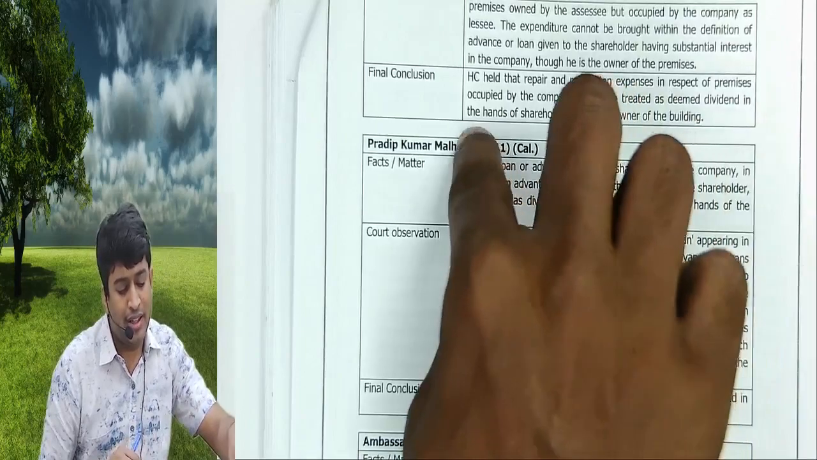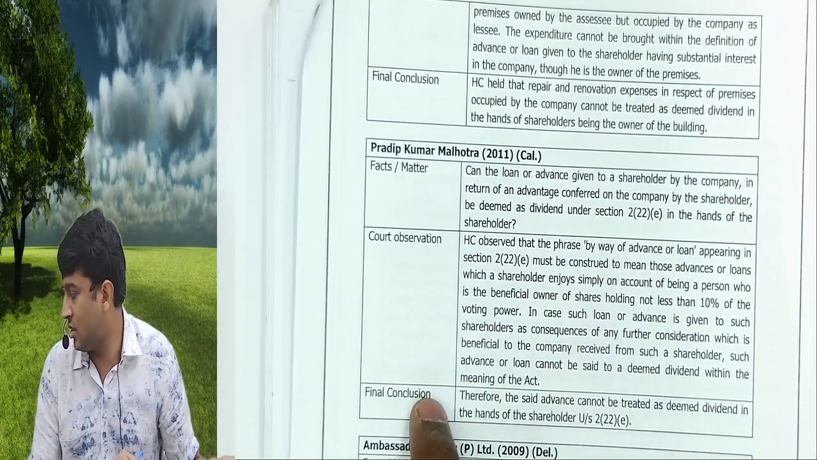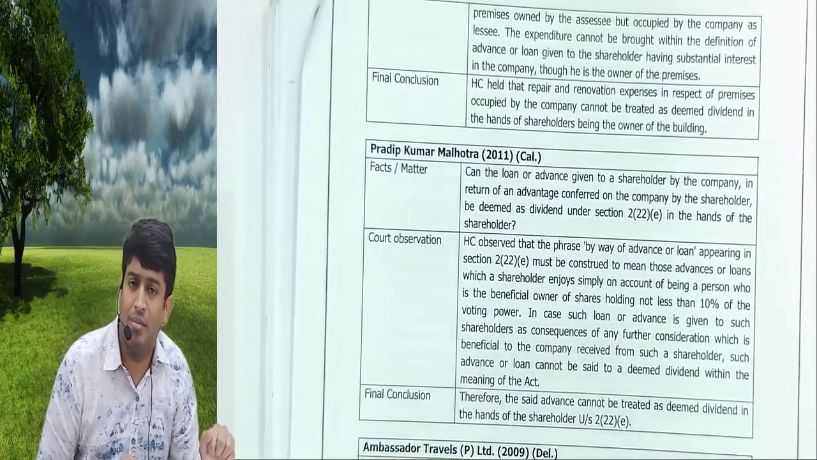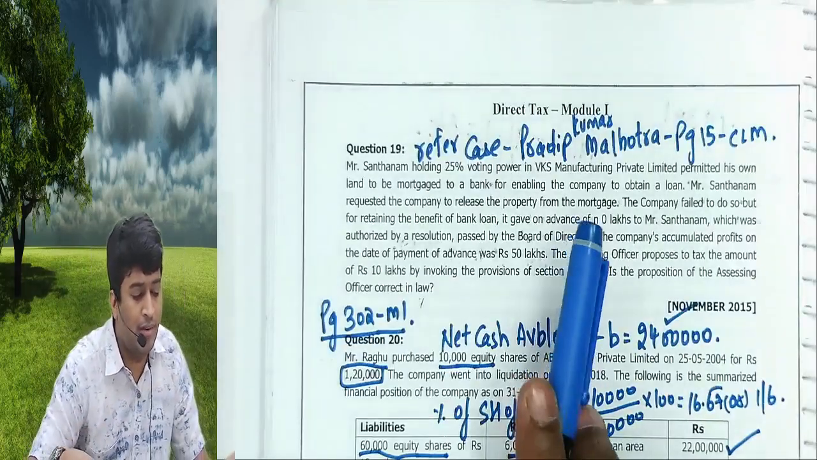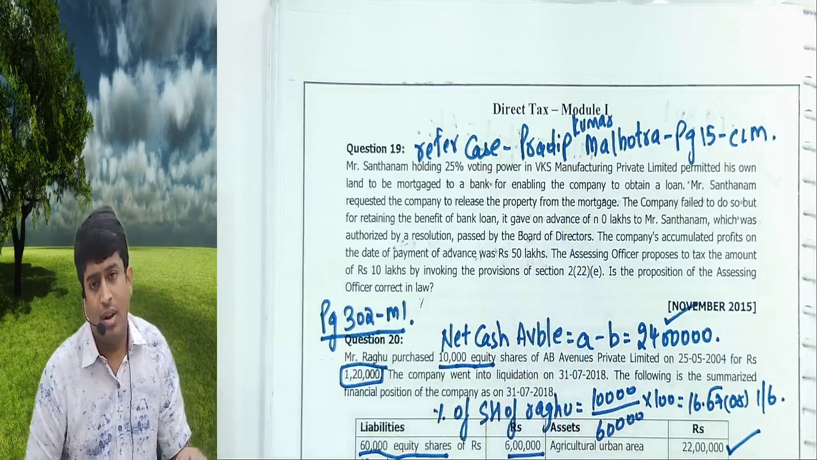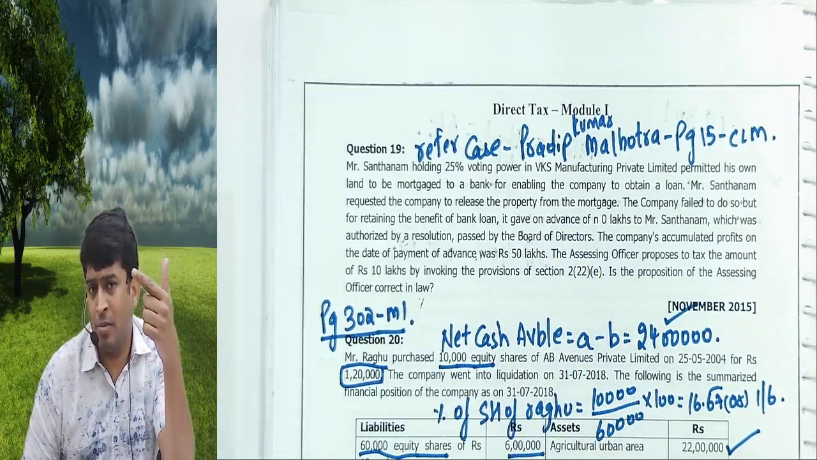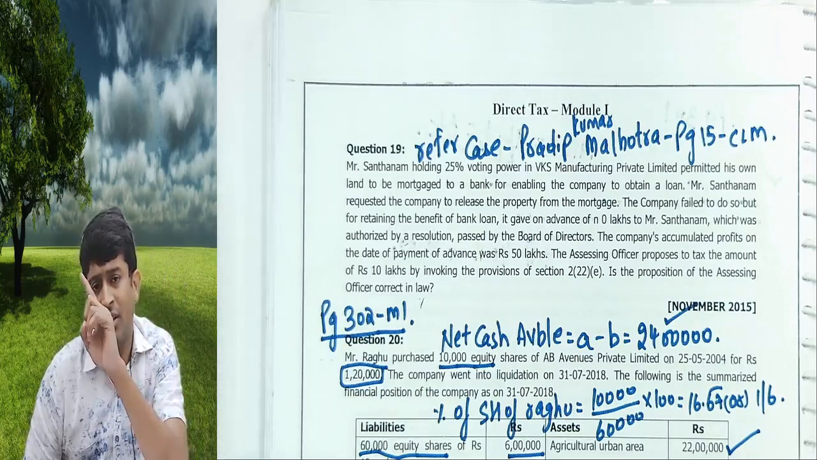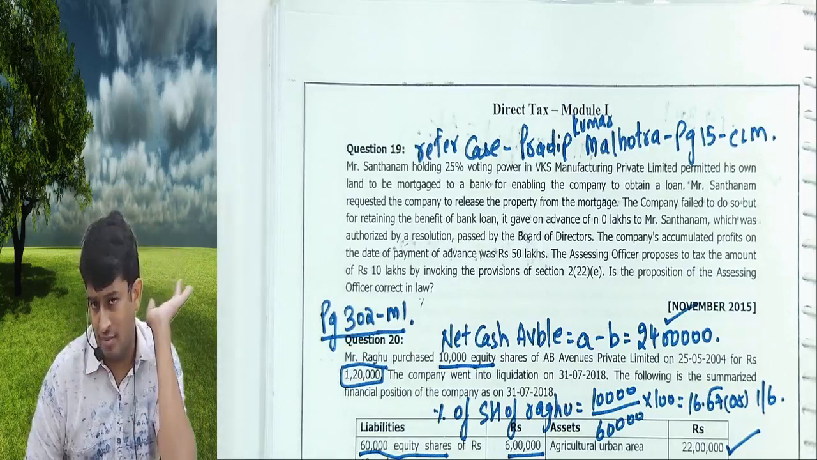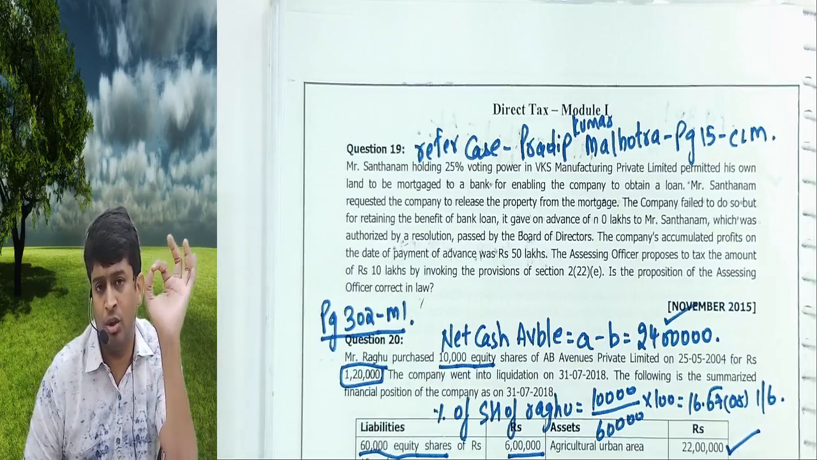If you write these three in the exam, the facts, observations and conclusions, then you will get 4 marks. Writing it in your own language is okay for me. If you read the question now, it will be the same. When the company needed help, as a shareholder I gave my property as a mortgage, but later I wanted money and could not sell my property, so I took help from the company by an advance or loan. Then 2(22)(e) will not apply. The Supreme Court held this in a very famous judgment, the Pradeep Kumar Malhotra case law.